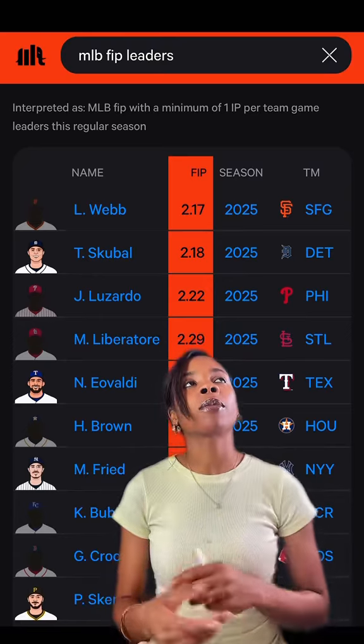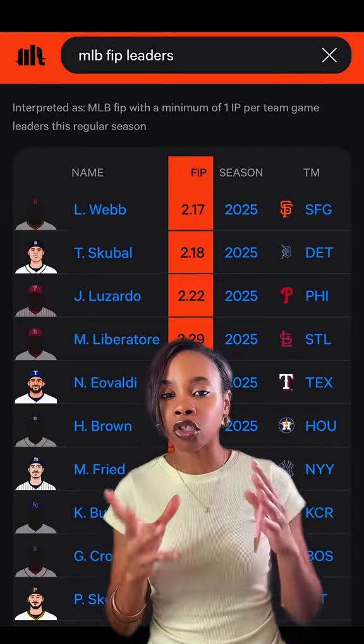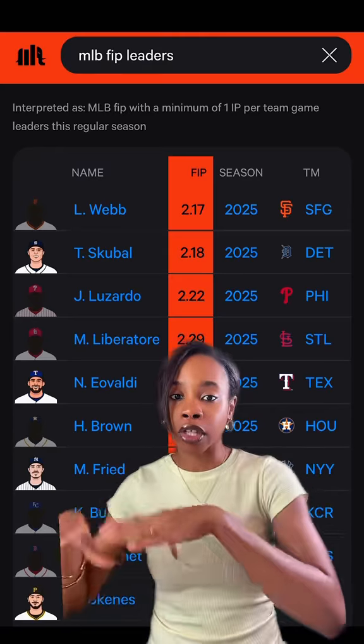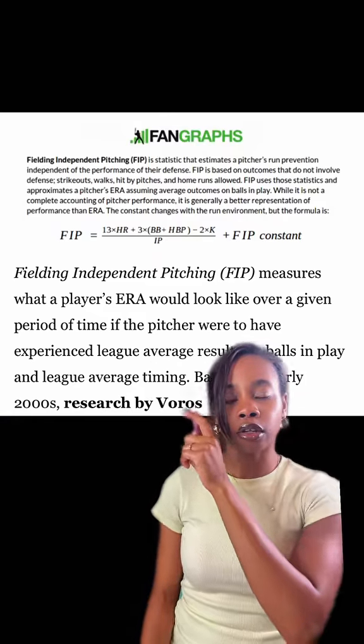It's also used to determine a pitcher's future success, because in a way, it doesn't just tell you how good the pitcher was, but mostly how good they should be based off those individual factors that they could control. There's an equation for it. I found this on Fangraphs, and it explains here their definition of FIP.